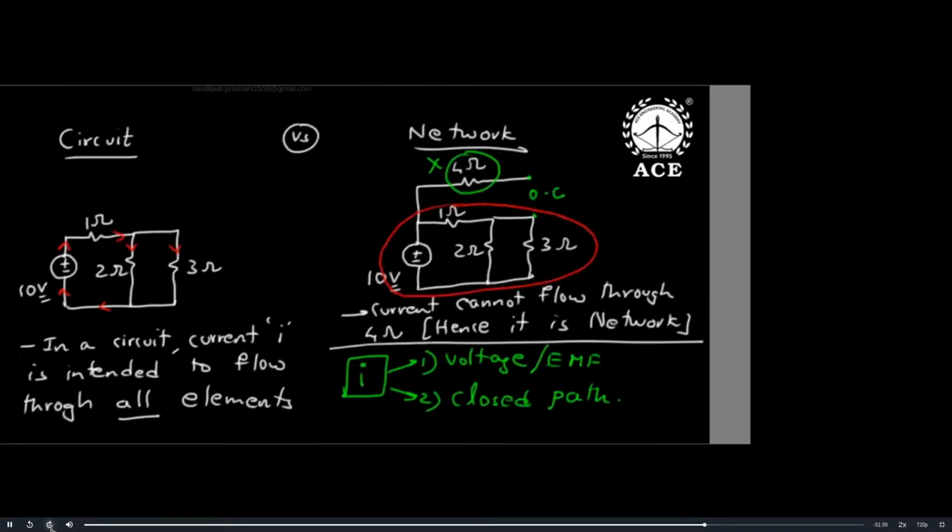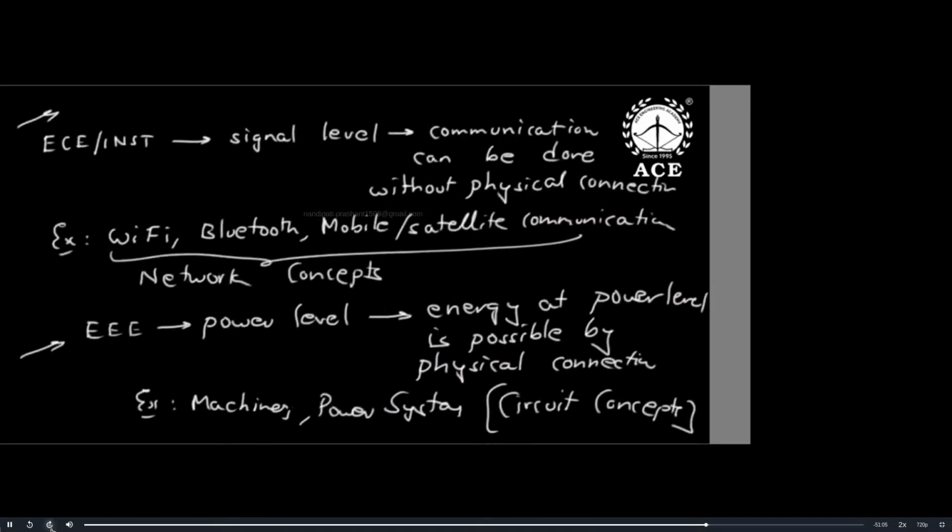Because of this application difference, see how beautiful this subject is. Everyone should understand that because of this application difference, electricals learn circuit theory and ECE learn network. Simple example: for a mobile phone you will say, "In your phone network is there," but you will never say, "In your phone circuit is there." Because it is already a circuit, but you are trying to communicate without physical connection. That is where network concepts come more. So ECE students, please understand that you learn more network concepts, but electrical people learn circuit concepts. That is the basic difference.